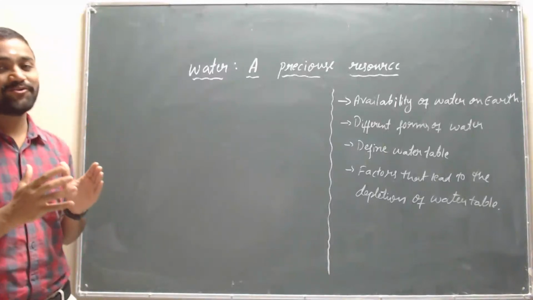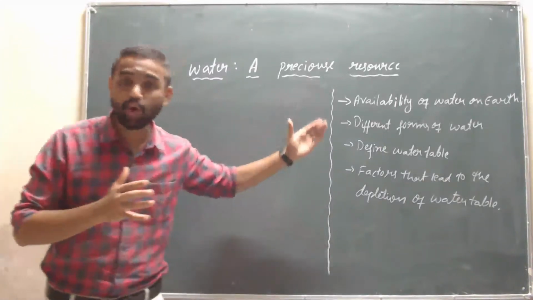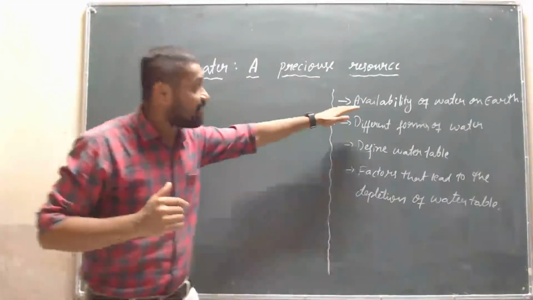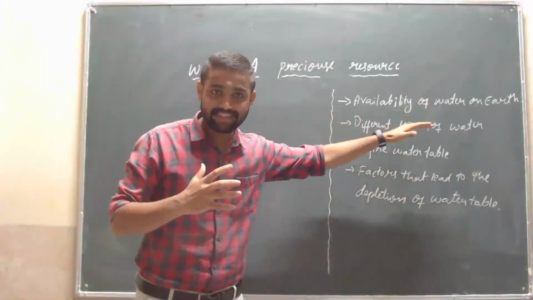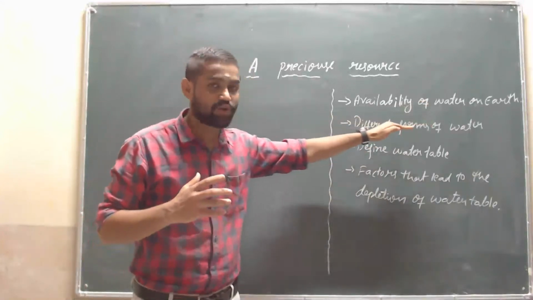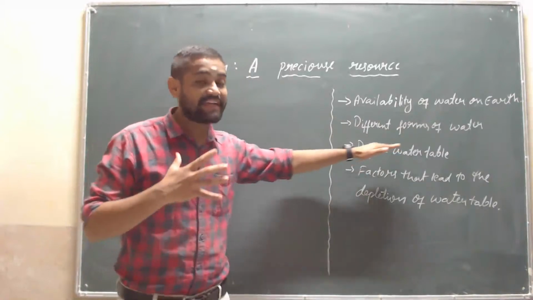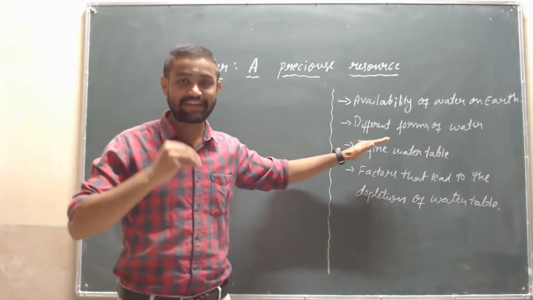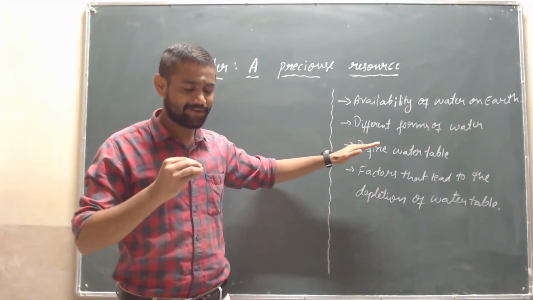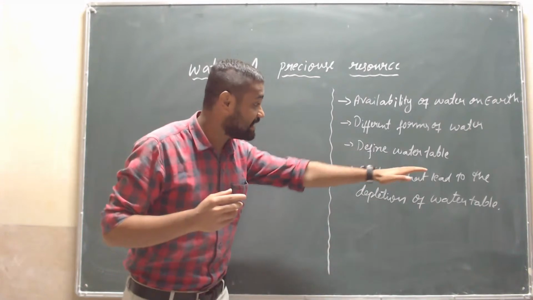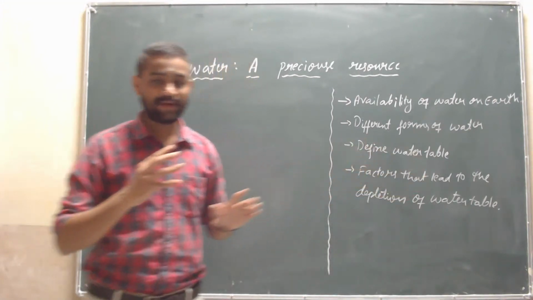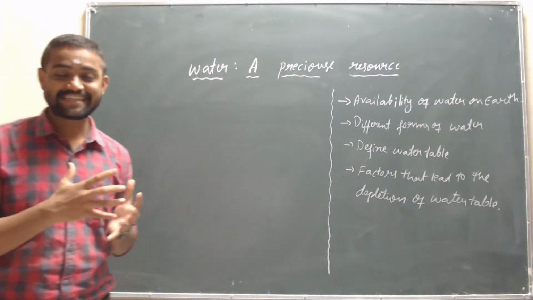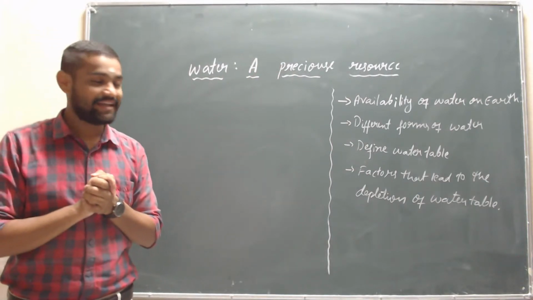But in this video, we are going to discuss some important points. The first one is availability of water on earth and different forms of water. Then the definition of water table, or what is meant by water table and groundwater, and factors that lead to the depletion of water table. These 4 points we are going to discuss in this session, students.